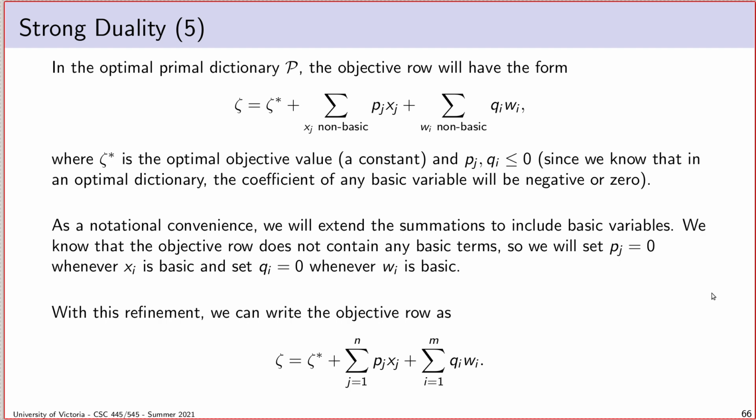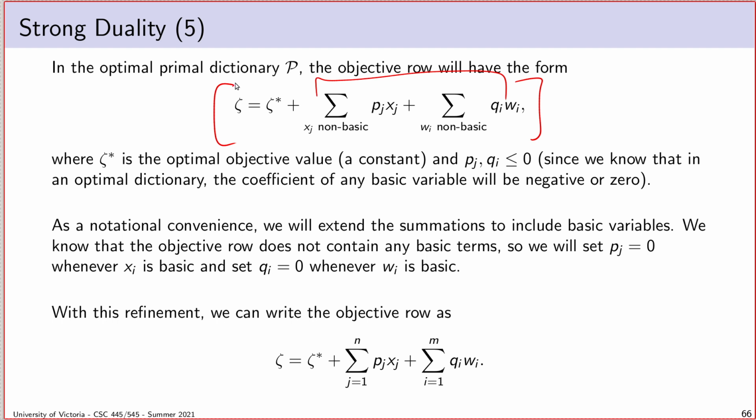Okay, so the first step. In our optimal dictionary for the primal LP, we know that the objective row will look like this, as usual. It'll be some constant, and because it's optimal, this will be the optimal objective value, plus a linear combination of non-basic variables multiplied by objective coefficients.